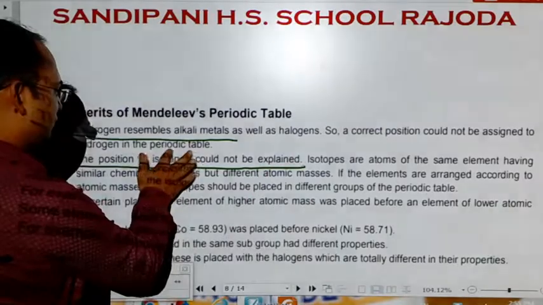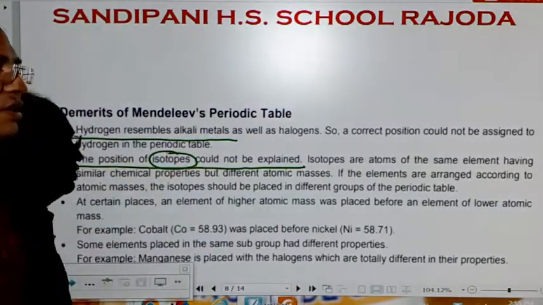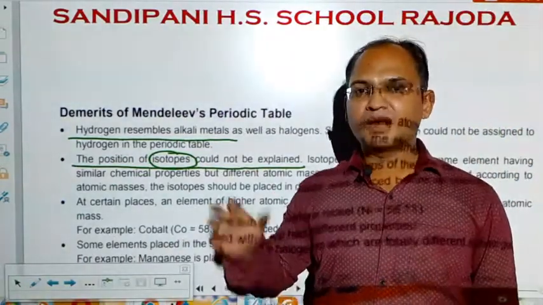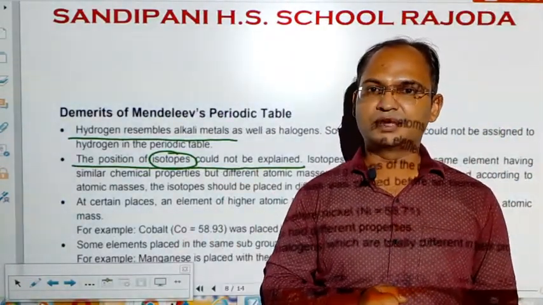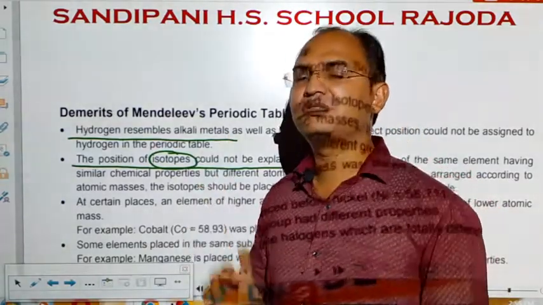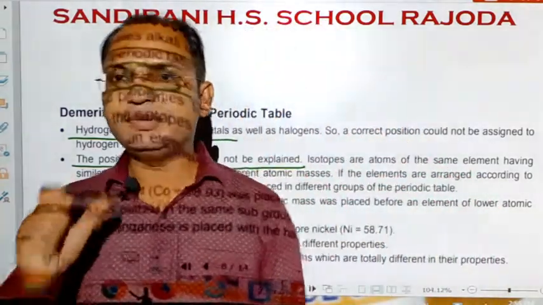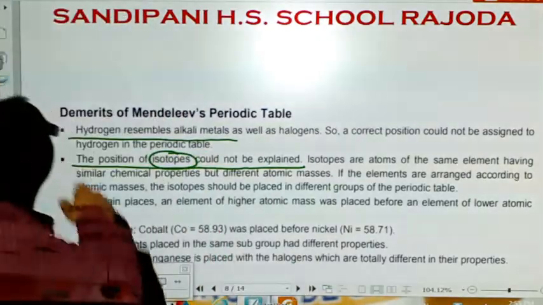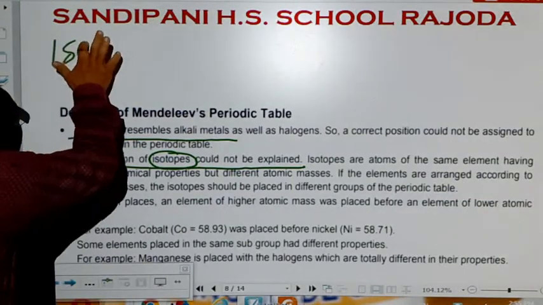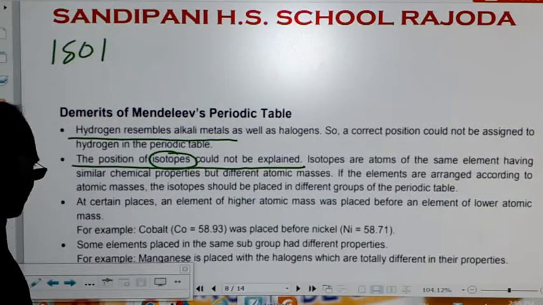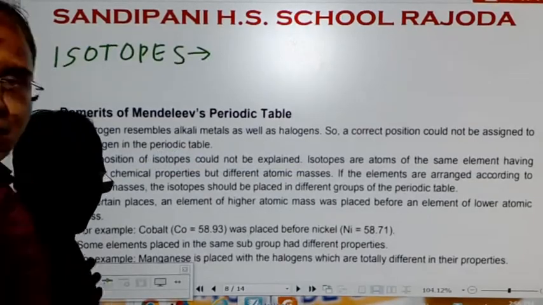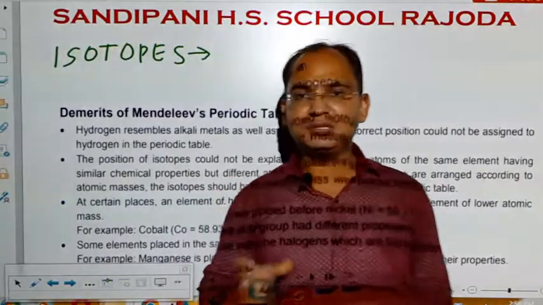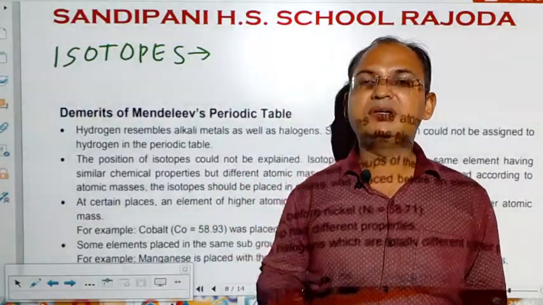Isotopes. Let's first understand what isotopes are. Mendeleev was not able to give the exact position to the isotopes of the elements. Remember, students, this classification of Mendeleev was purely on the basis of the atomic masses. And what exactly are isotopes? Isotopes are atoms of the same element having the same atomic number but different mass number.